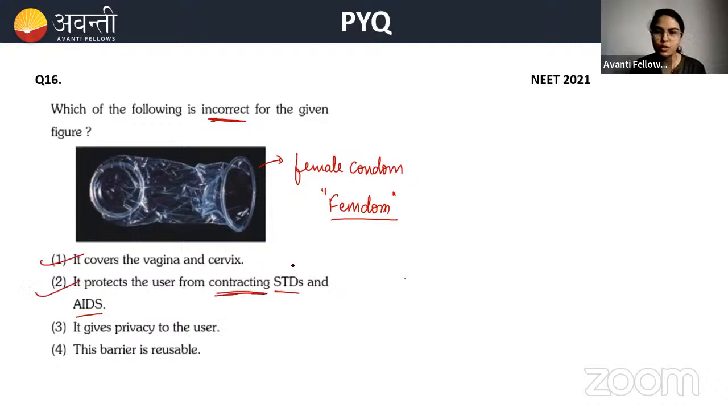See, contracting means you don't compare it with the contract, relax, expanding. No, contracting means spreading. Contracting का another मतलब है spreading, beta. Okay. It gives privacy to the user. Yes, it will give privacy. The barrier is reusable? No. Once you use the barrier, that means the condom, you have to throw it away. There are other barriers which are reusable, like the diaphragm, vault, cervical caps. They are reusable, but the condom is not reusable.